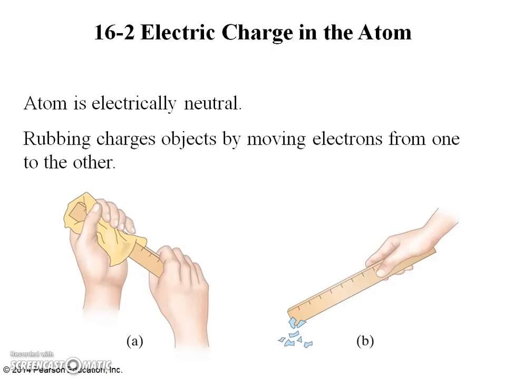The charging of a solid object by rubbing can be explained by the transfer of electrons from one object to another. When a plastic ruler becomes negatively charged by rubbing with a paper towel, electrons are transferred from the towel to the plastic, leaving the towel with a positive charge equal in magnitude to the negative charge acquired by the plastic.